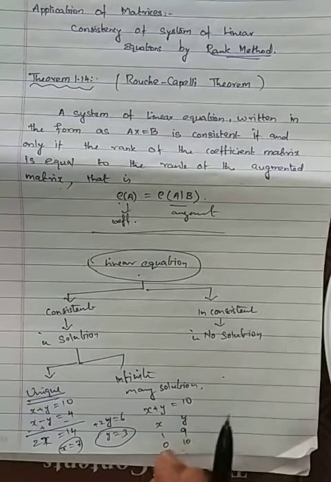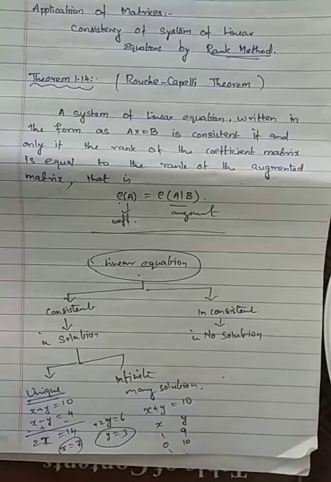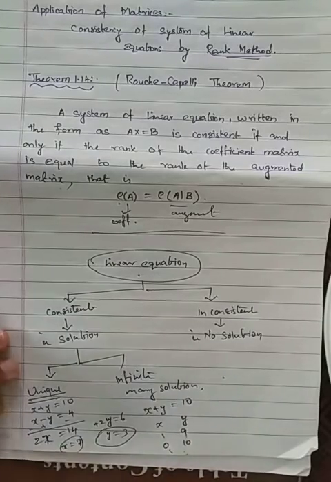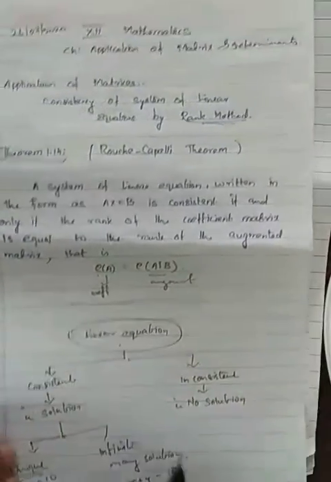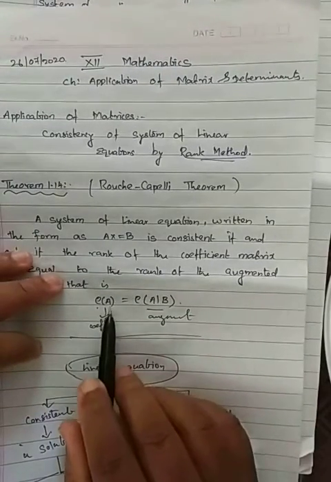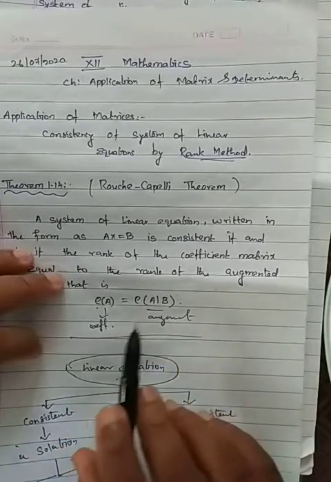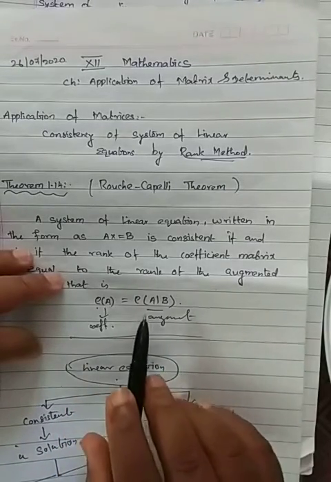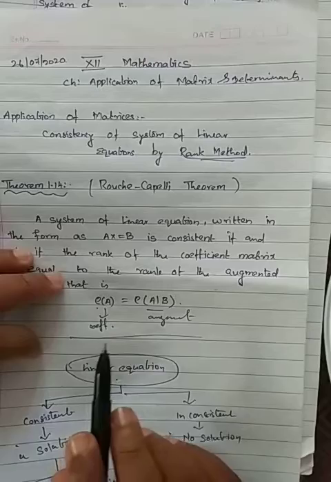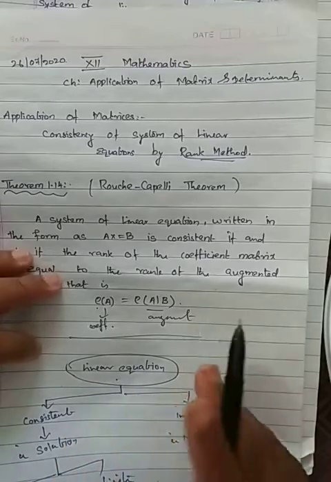No solution means you can't find the solution for that one. This is the thing we have solved. Okay, I think you will be able to understand. Here, if rank of A is equal to rank of A slash B, then only we will say the solution exists. If it is not equal, then we won't get a solution. That we will see in the problem. Let's go to the problem.